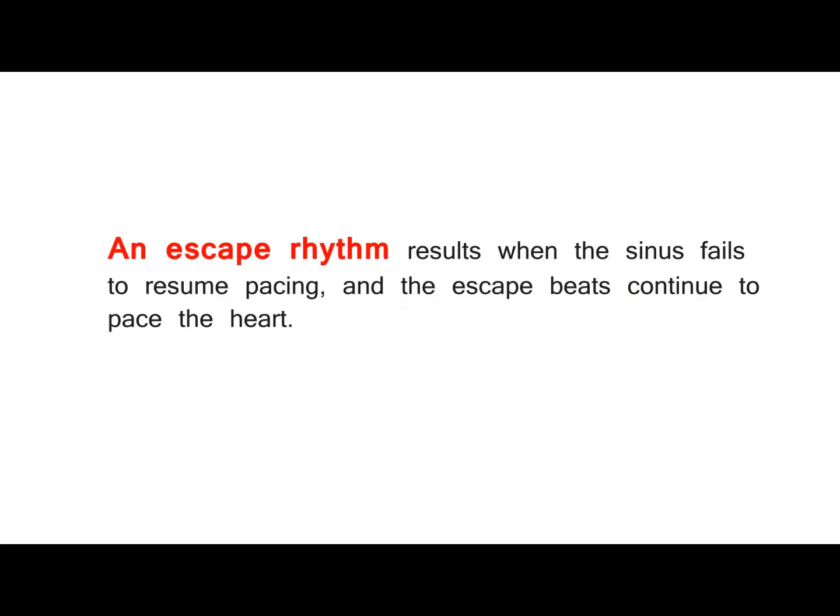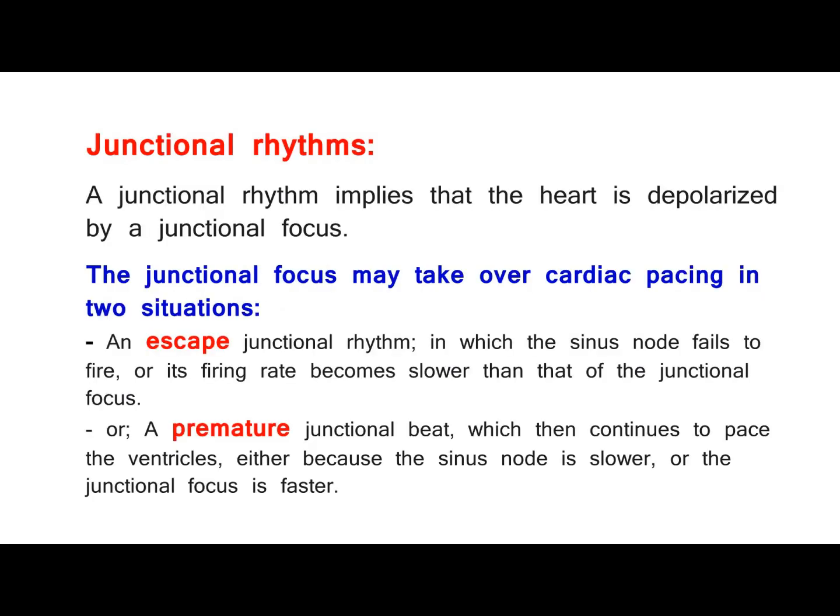An escape rhythm results when the sinus fails to resume pacing, and the escape beats continue to pace the heart. Junctional rhythms. A junctional rhythm implies that the heart is depolarized by a junctional focus. The junctional focus may take over cardiac pacing in two situations. An escape junctional rhythm, in which the sinus node fails to fire, or its firing rate becomes slower than that of the junctional focus. Or, a premature junctional beat, which then continues to pace the ventricles, either because the sinus node is slower, or the junctional focus is faster.